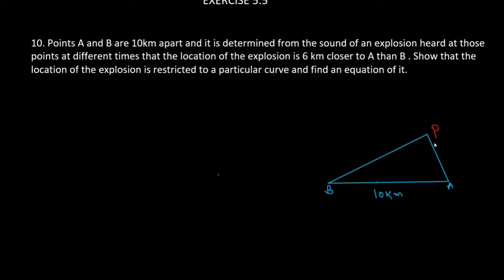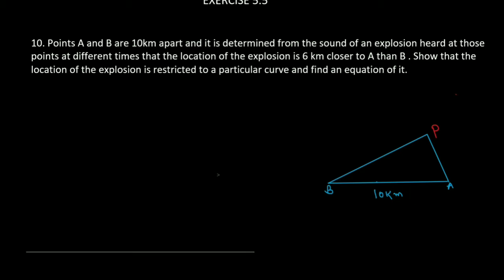That is, PA is 6 km less than PB. That means if suppose PB is 20, PA will be 14. There is 6 km less. The distance PA is 6 km less than PB. That's what is given. This point P is 6 km closer to A than B.